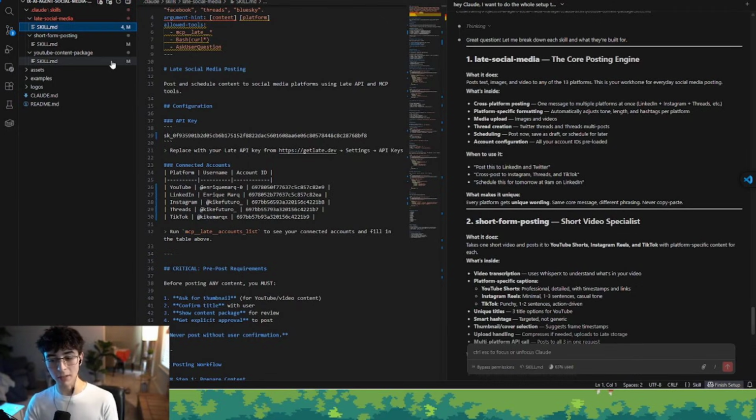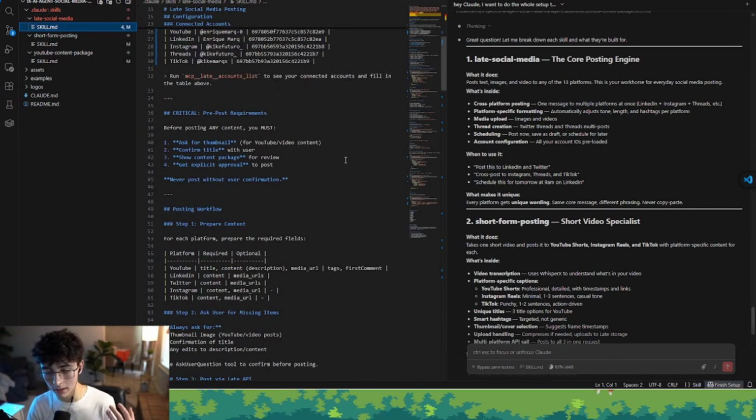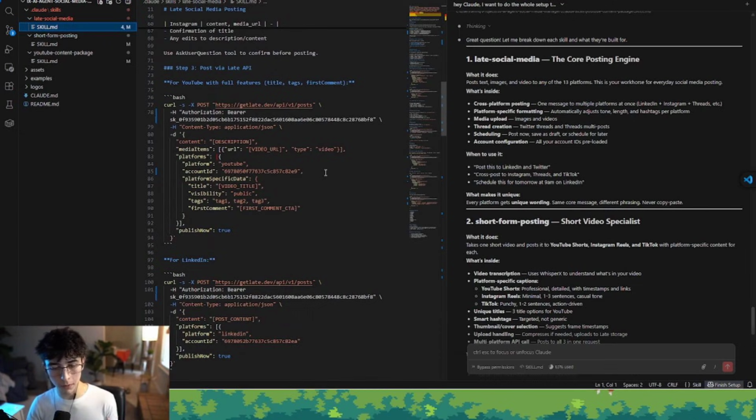So Claude is going to be able to execute each of the processes on each of the skills in the right way, triggering the proper API endpoints that you do have. For example, in this case, training Claude on how to trigger the endpoints from the Late API, right?